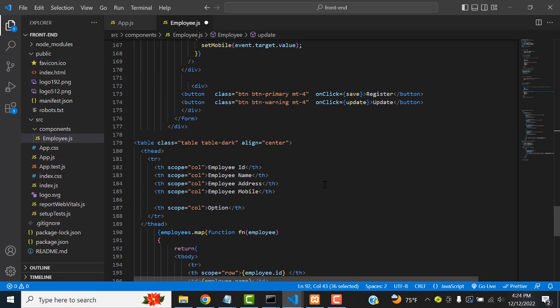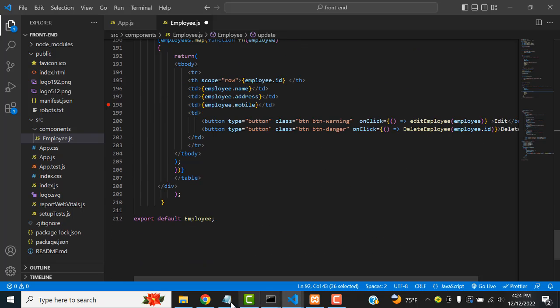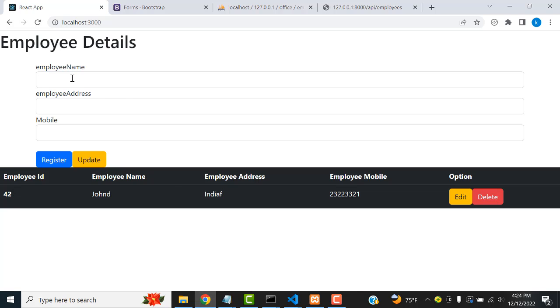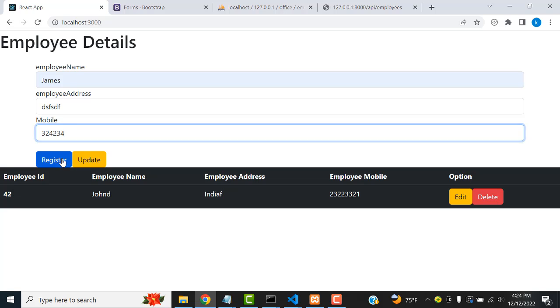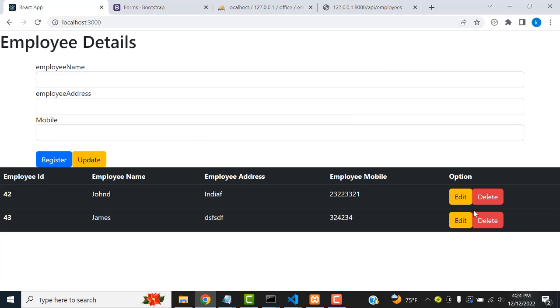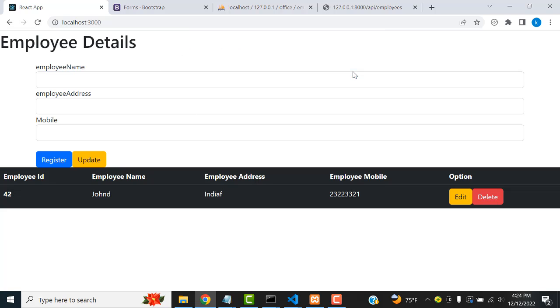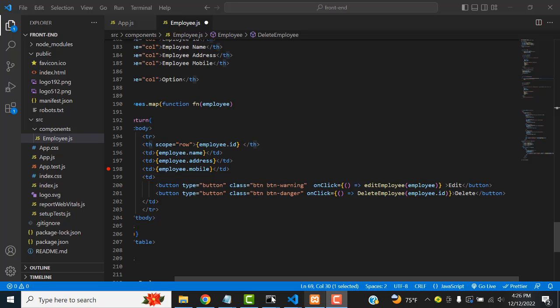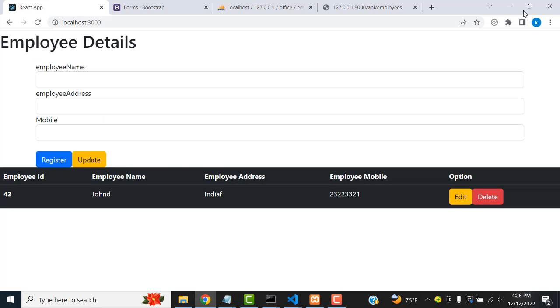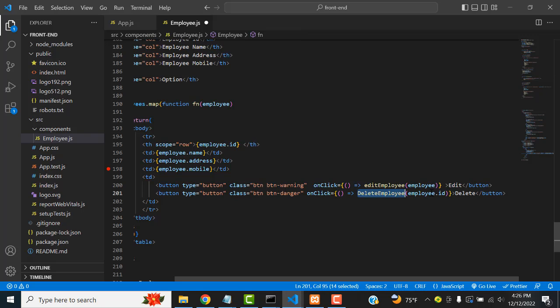After that, if you want to delete a record, I'm going to add another record, James, with a mobile number. Click registration. Now I'm going to delete the record. If you click delete, employee deleted successfully. Now you can see here. We have to delete the record. Click the delete button. What happens is, it gets the ID and deletes the record.